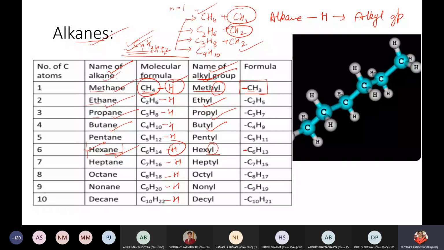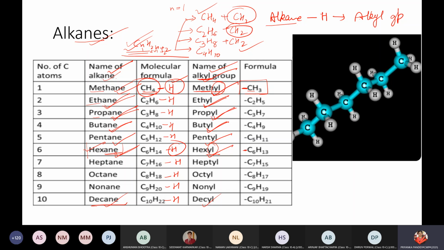This alkyl group will be named as per the number of carbon atoms present in the alkane. If it is methane, it will change to methyl group. If it is ethane, ethyl group. If it is propane, propyl group. If it is butane, butyl group. If it is pentane, pentyl group. If it is hexane, hexyl group, till 10. With 10 carbon atoms, it is decane, and it changes to decyl group. So you just check it as per the number of carbon atoms.